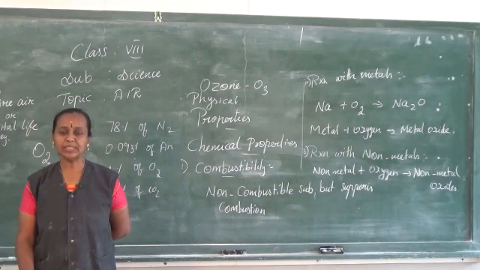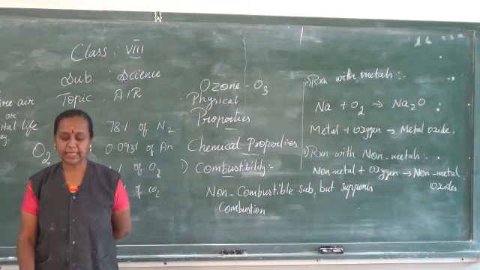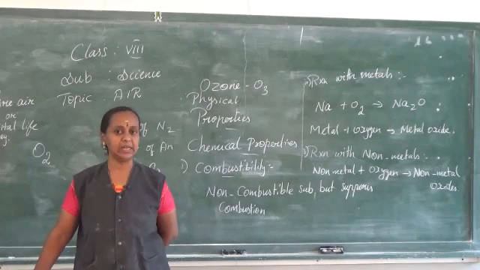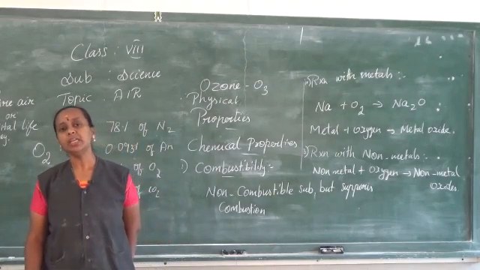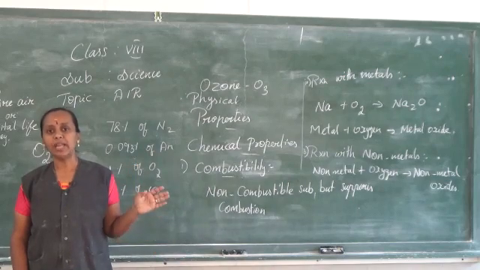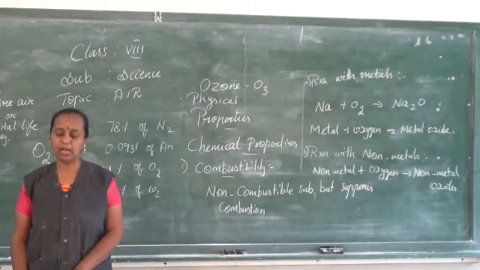So Au is nothing but gold. The symbol for gold is Au, and Pt is platinum. With these there are no reactions even at high temperatures. They do not form any oxides even at high temperatures. These are the metals that react with oxygen to form their metal oxides.